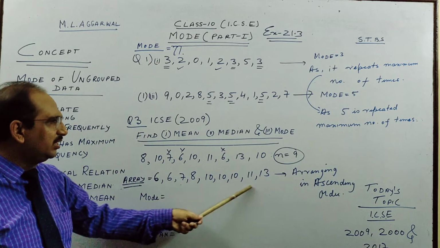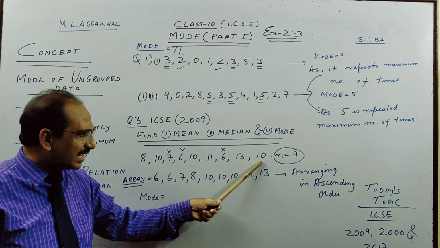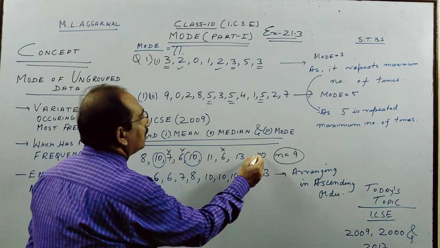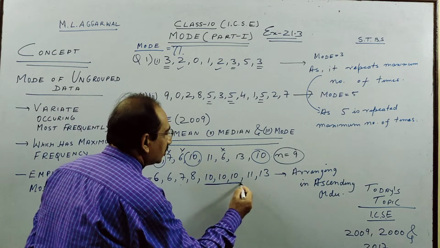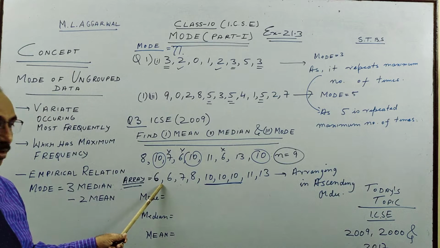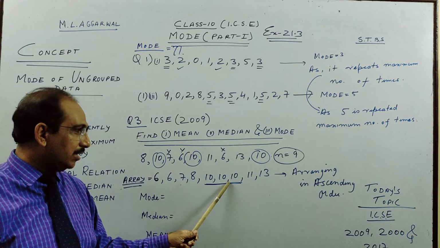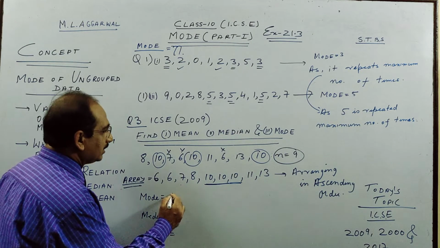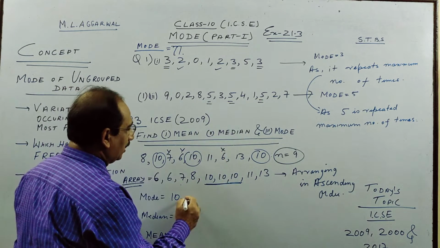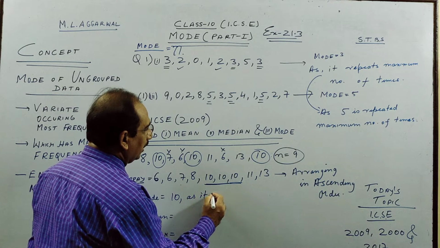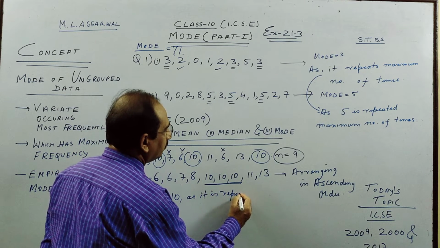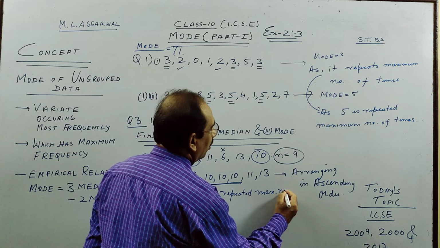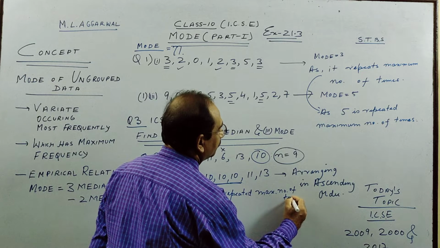So for mode you will see which is coming maximum. Here you see it is scattered: 10 here, 10 here, 10 here. When you write them in ascending order, it becomes very clear that 6 is coming twice and 10 comes thrice and the rest of the things come once. So mode is 10, for the same reason, as it is repeated the maximum number of times.